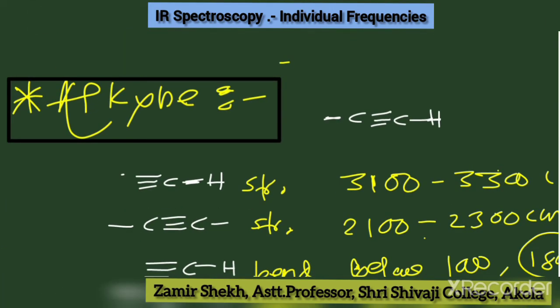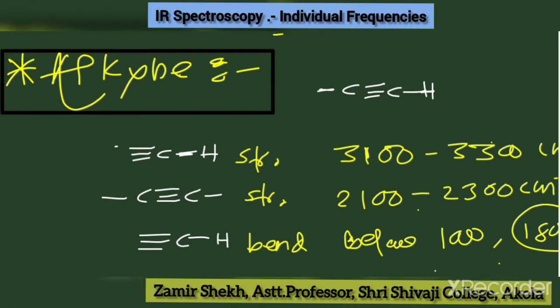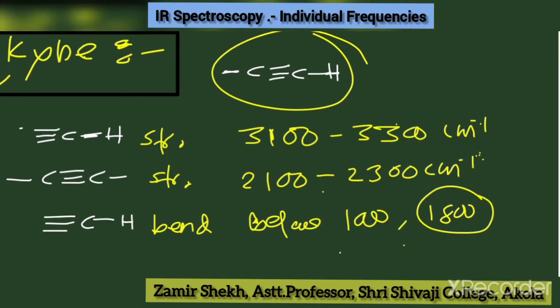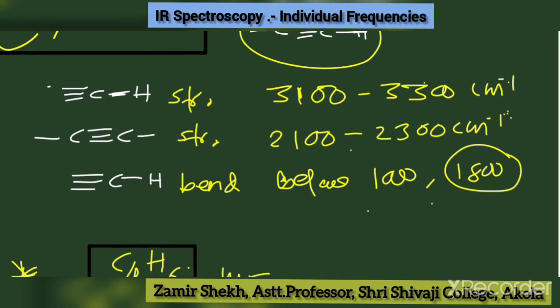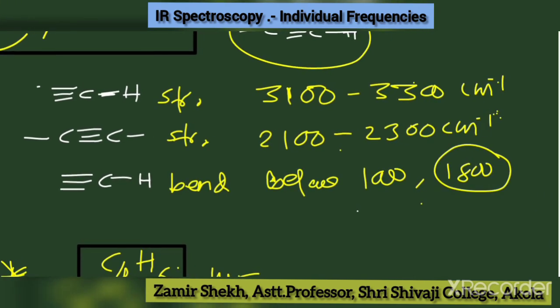Okay, so next one is the alkyne. In alkyne, this is the structure given. First the CH, then CC, and then CH bending. So you know that again the force constant matters, and many factors are there. CH stretching frequency is actually 3100 to 3300. So there is a speciality of these alkynes. CC stretching frequency is 2100 to 2300, and CH bending is just below 1000, and in addition there is a peak that appears below 1800.